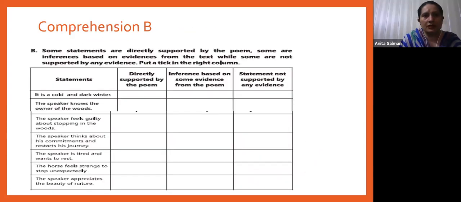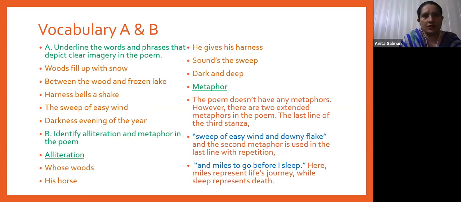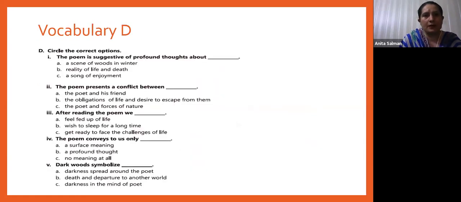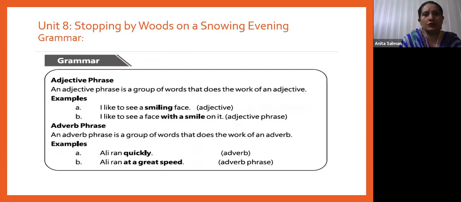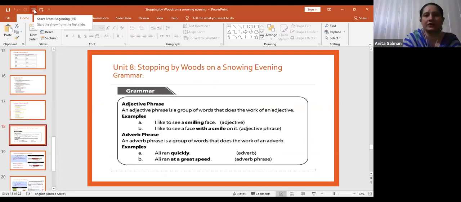After that, we have done its vocabulary portion, illustration, imagery, right? And we did vocabulary part A and B and C as well, right? And D. Now we are going to do its grammar part. Right, grammar part, adjective phrases and adverb phrases.